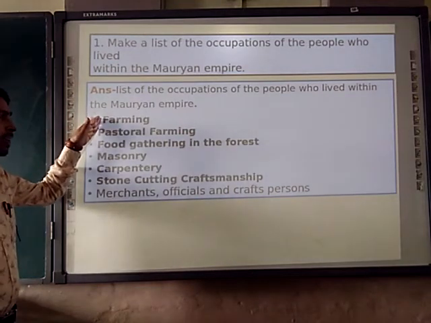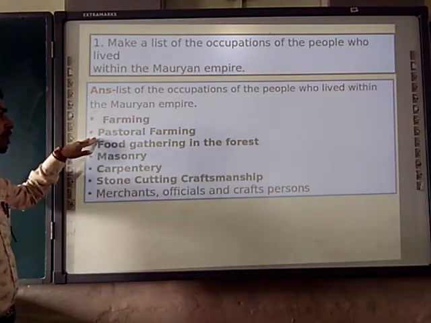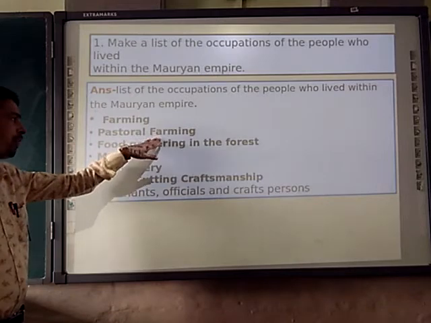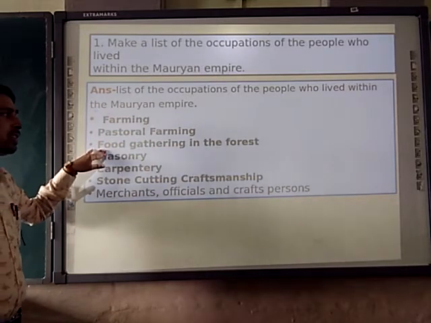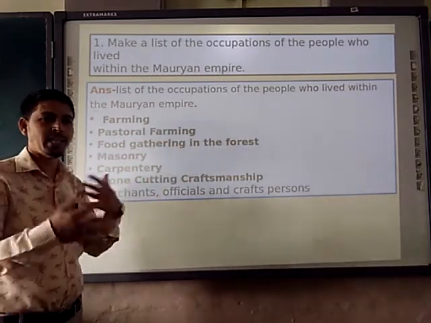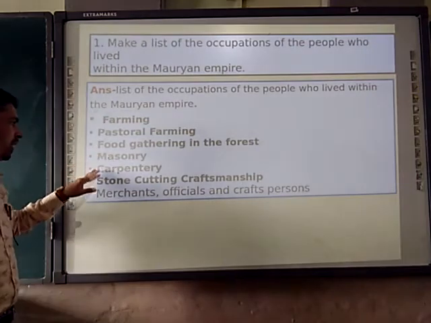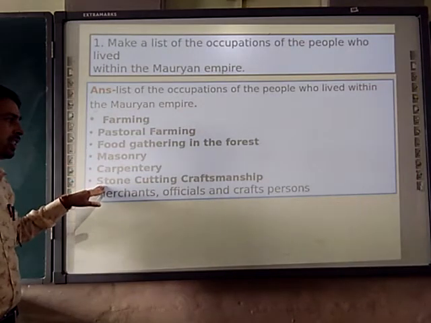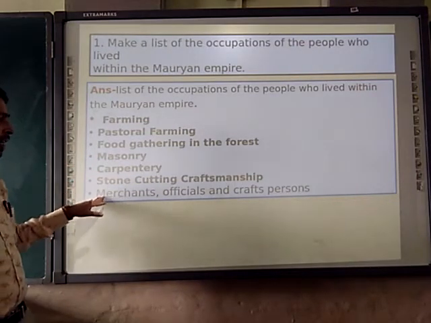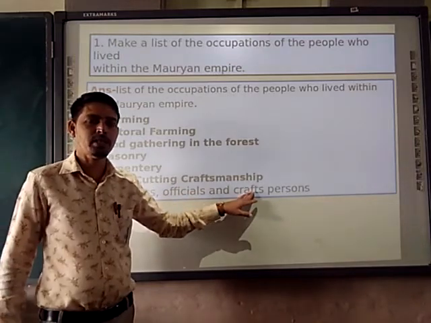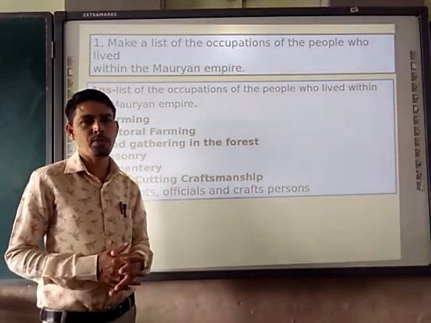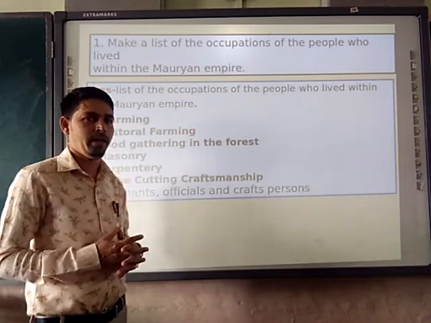Just like farming, farmers used to do farming, pastoral people used to do pastoral farming, food gatherers in the forest used to gather food, and there were carpentry, stone cutting, craftsmanship, merchants, officials and craftspersons. They used to do their occupations in the Mauryan Empire.